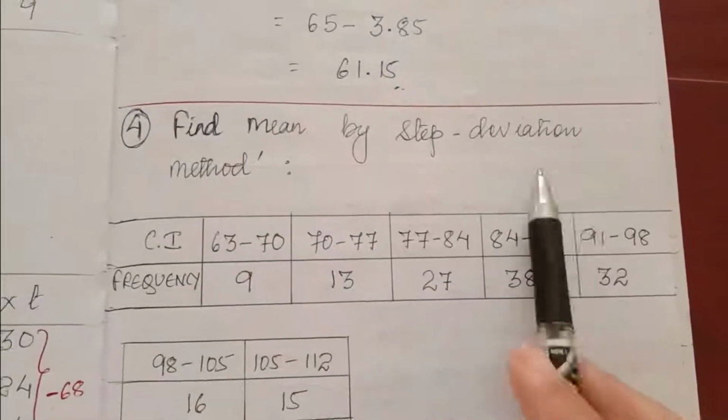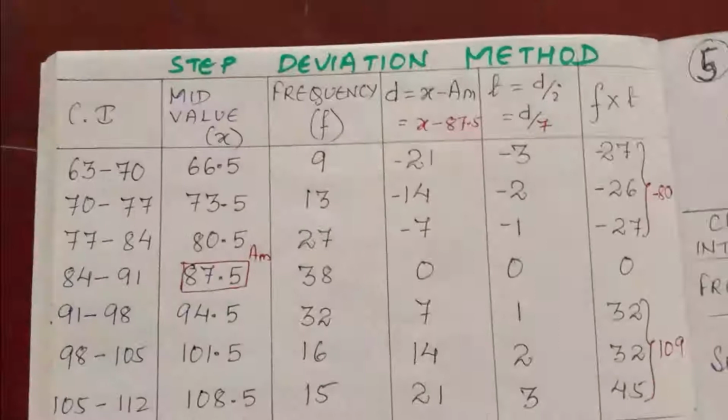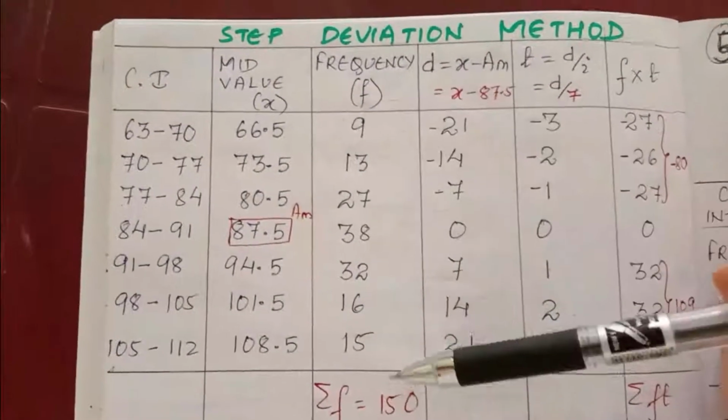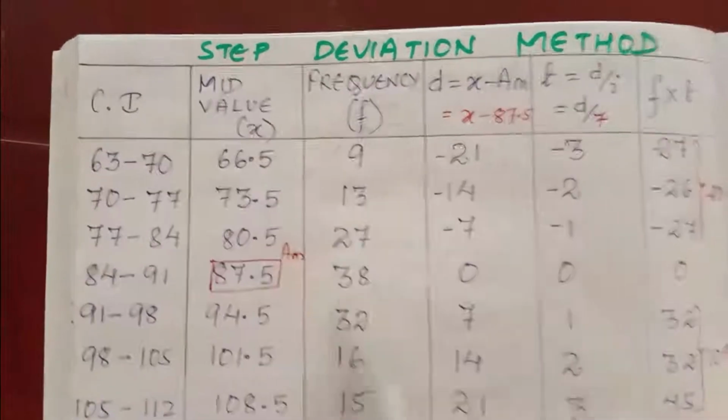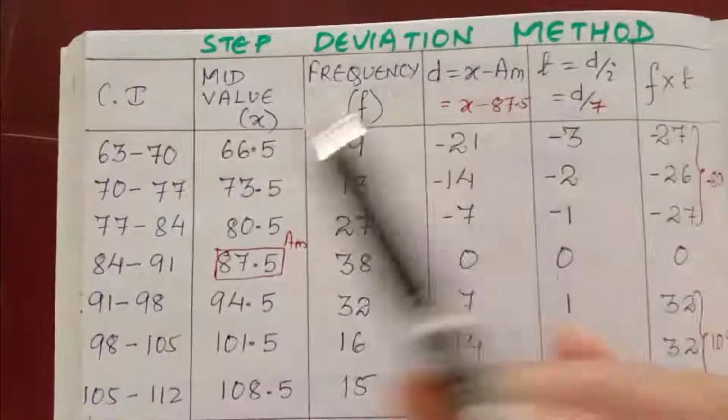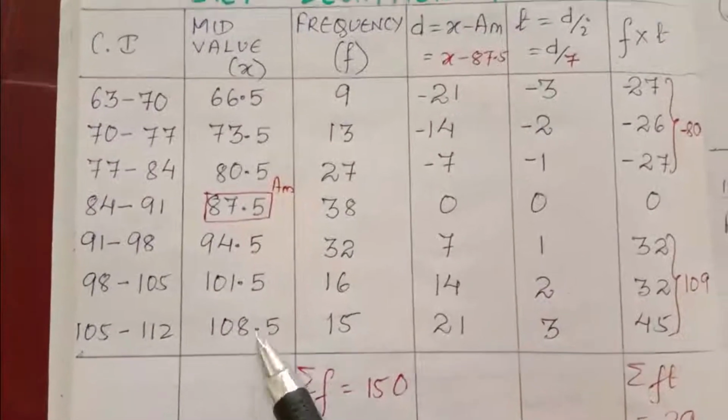Question number 4 by step deviation method. You have to copy your class interval and frequency given in the question. Then we have to find the mid value. Mid value of 63 and 70: add these, then divide by 2. You'll get the mid value.